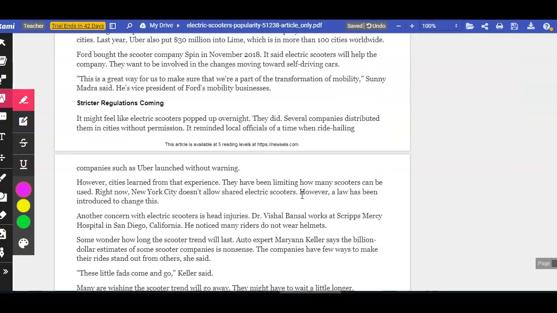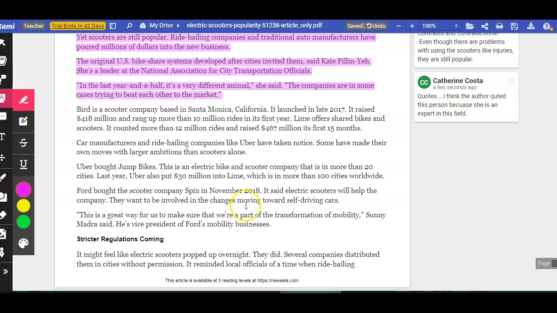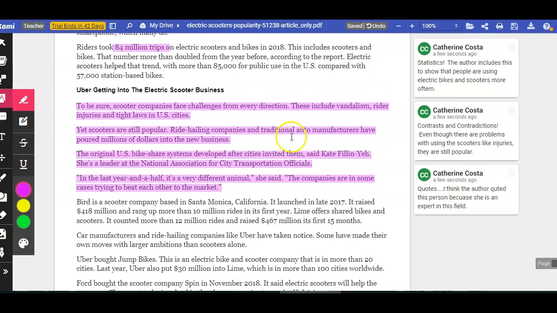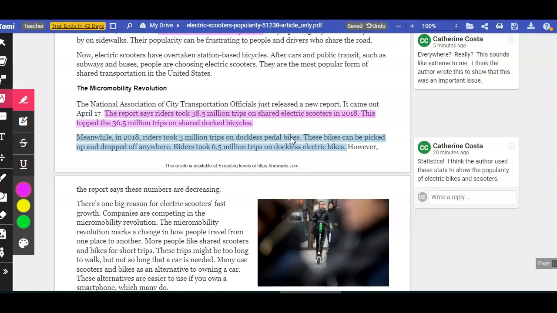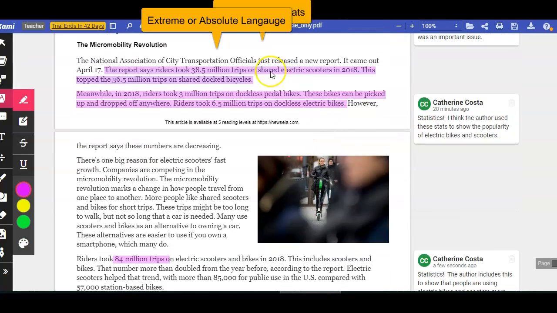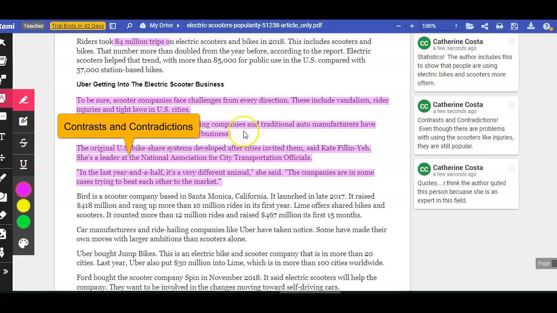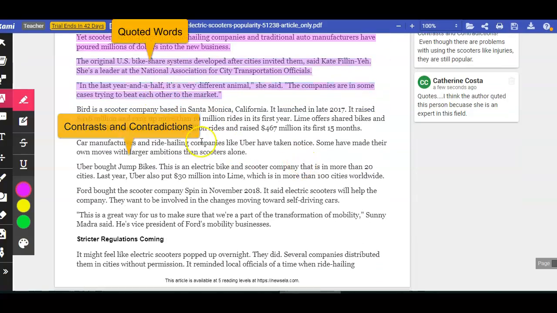So there you have it. The article goes on. There are a few more quotes in there. There's some more statistics, but I think that's sufficient for right now to get you just an introduction of those 4 signposts to look for as you're reading. So remember, you're looking for extreme language, you're looking for statistics, you're looking for contradictions, and you're looking for quotes.